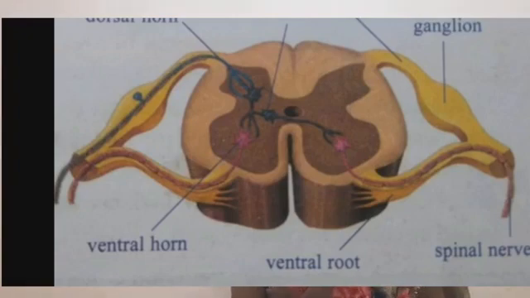Ventral root controls muscular activity. In 1822, they suggested that dorsal roots carry messages of sensation inwards, while the ventral pathway carries messages outwards for muscular control and contraction.